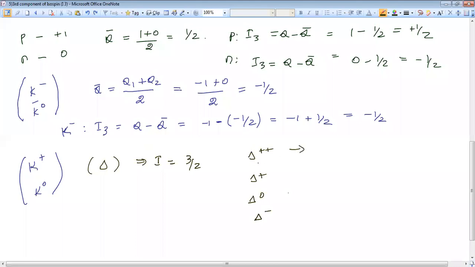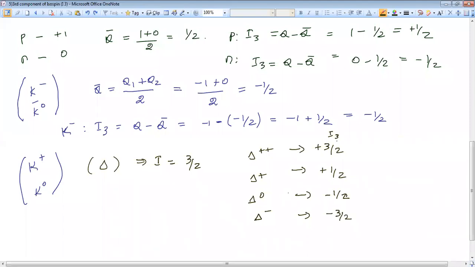The member which has highest charge will get highest third component of isospin value. Remaining one just reduced by 1. 3 by 2 minus 1 will get 1 by 2. Again minus 1, 1 by 2 minus 1 is minus 1 by 2. Again minus 1 by 2 minus 1 is minus 3 by 2.